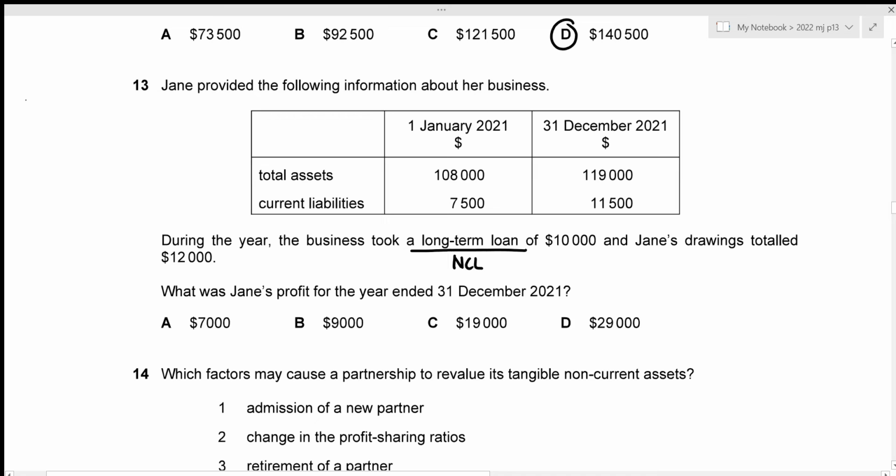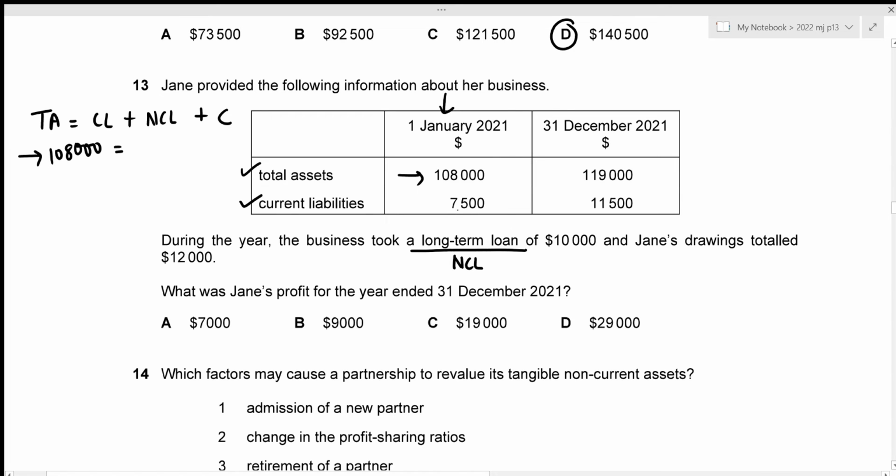Okay, let's review our equation. That's total assets is equal to the current liabilities plus non-current liabilities plus the capital, right? And for the opening date, we have our total assets, we have current liabilities, but we are given no non-current liabilities. So we're just going to assume that the non-current liabilities is 0 in this case. So let's figure out the capital. That's the total assets of 108,000.